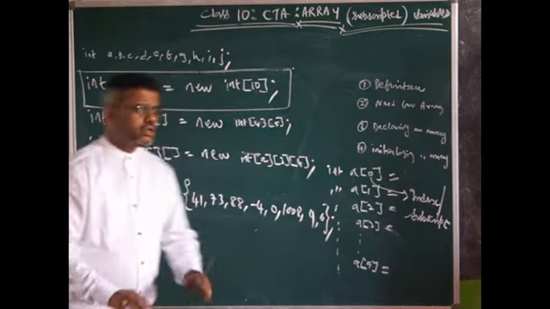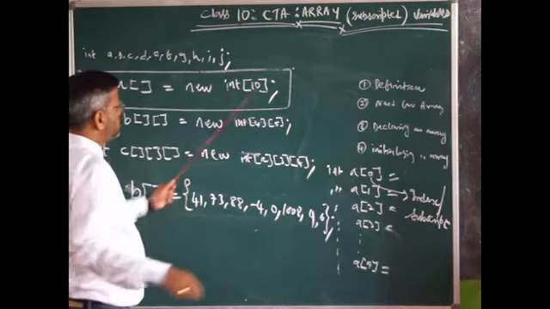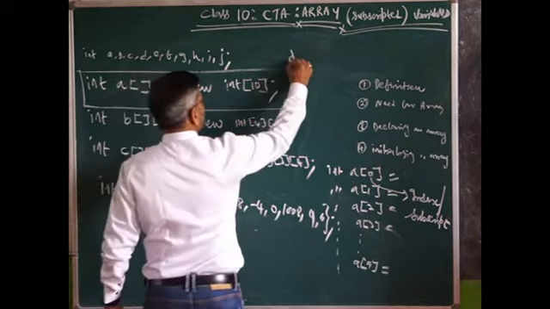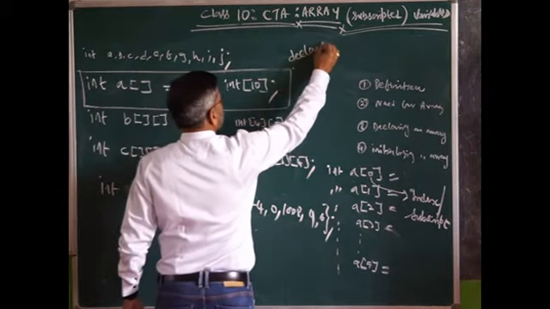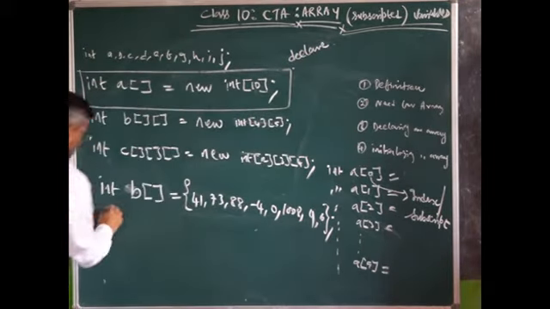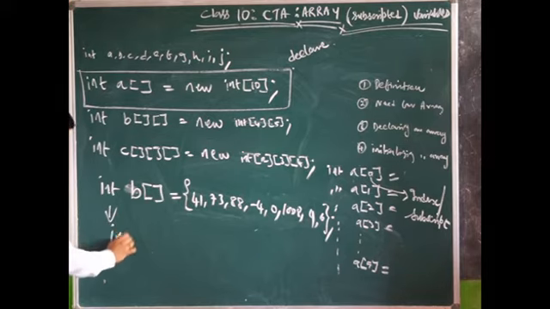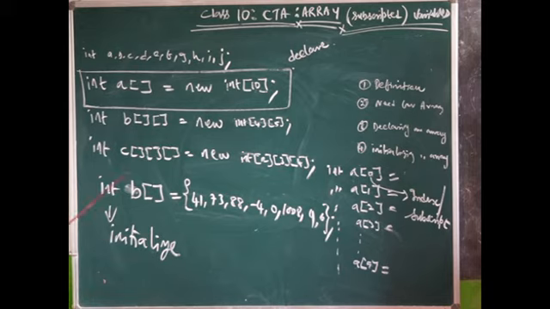Please note, this is called declaring an array. Here, I initialize an array. What do you mean by that? I have an array called B, which is full of integers.